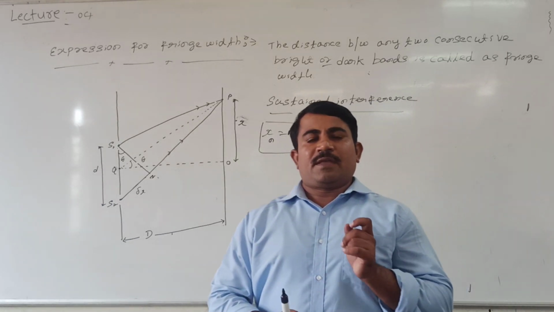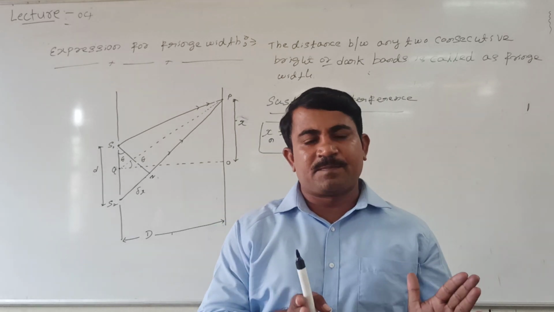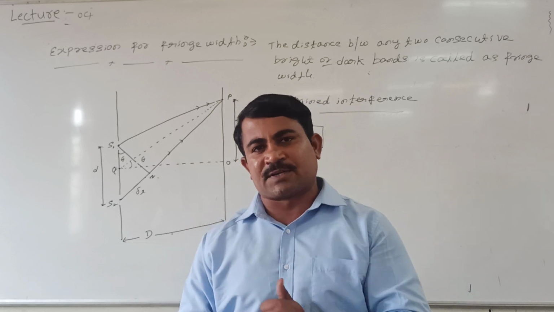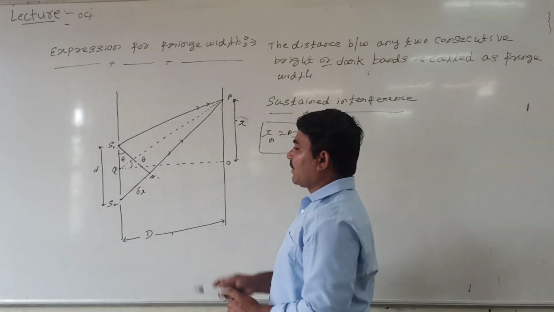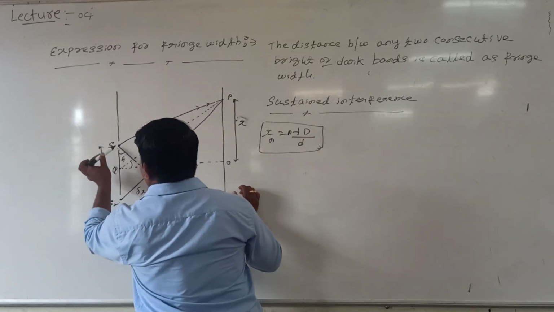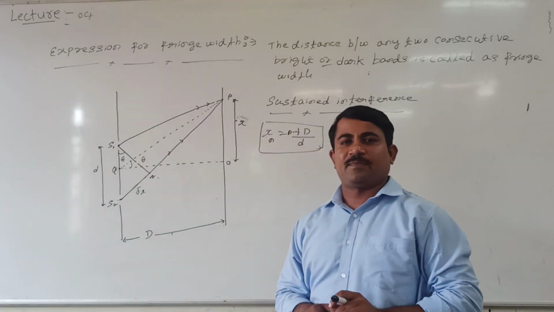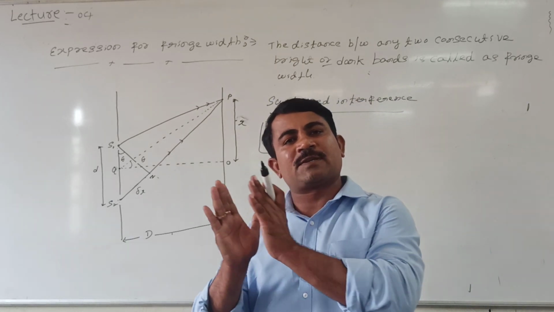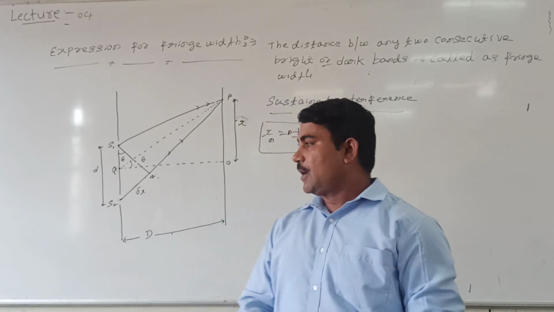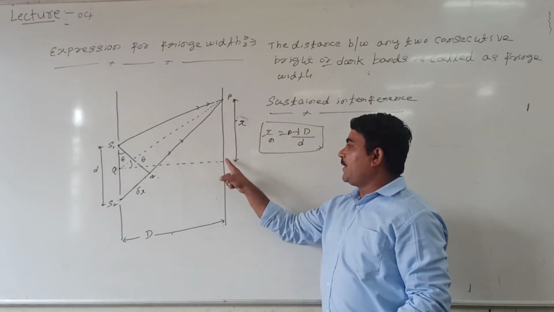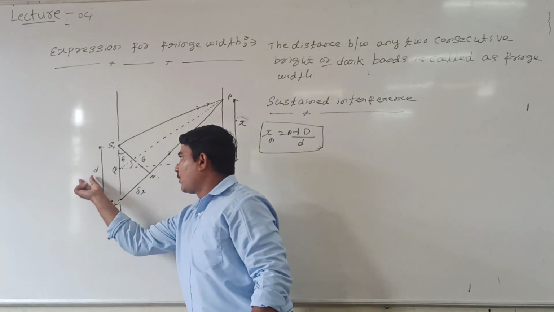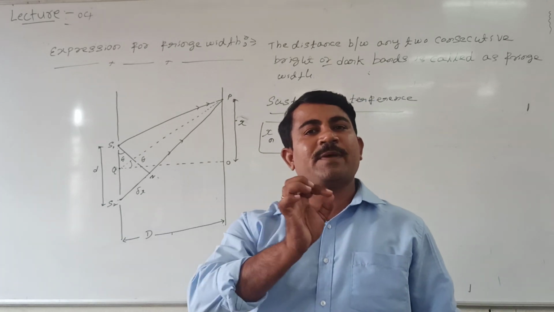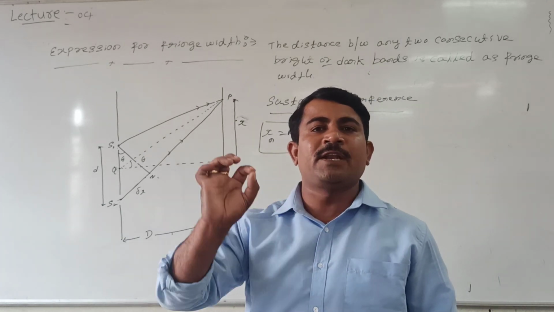Interference pattern is said to be sustained if the interference pattern doesn't change with time. For sustained interference, what is the condition? The source of light incident on S1 and S2 must be monochromatic, and along with it must be a coherent source. To get sustained interference between O and P, the ray of light must be monochromatic and coherent. Monochromatic means it contains a single wavelength, the same amplitude, and the same wavelength.